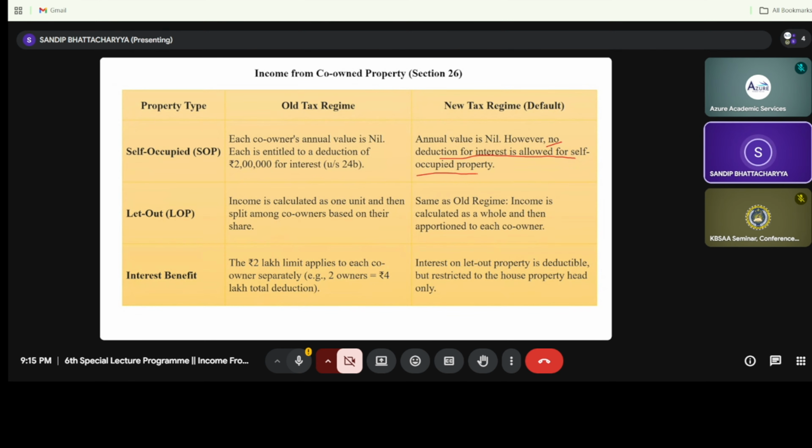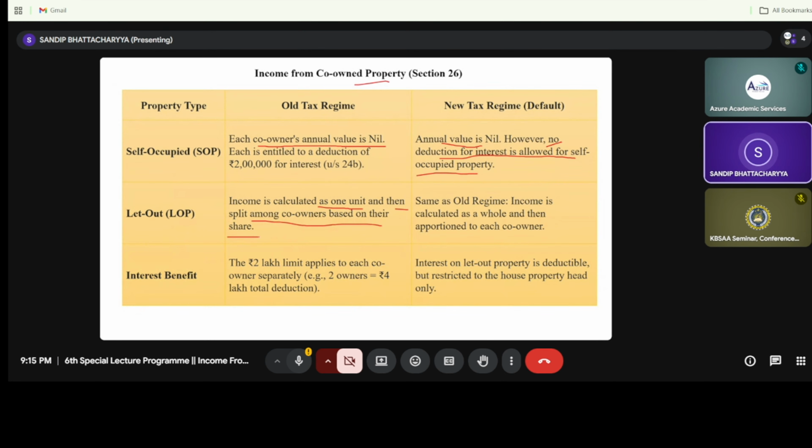So if it is only let out, it will be allowed; if it is self-occupied, it will not be allowed. And the main thing is that each co-owner's annual value is nil when I am talking about co-owners of the house property. In case of let out property, income is calculated as one unit.